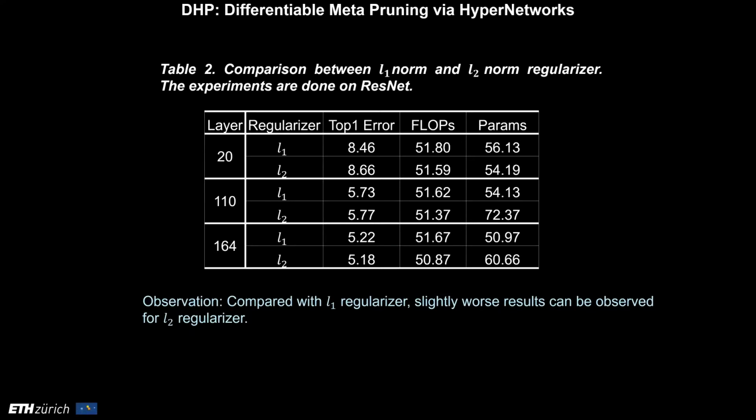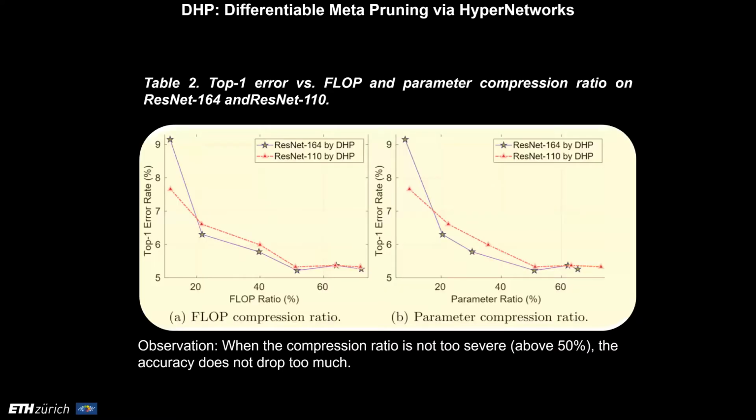For ResNet 110 and ResNet 164, the L2 regularizer leads to results comparable with the L1 regularizer, but at a larger parameter budget. Here are more results on ResNet 110 and ResNet 164. When the compression ratio is not too severe, the accuracy does not drop too much.